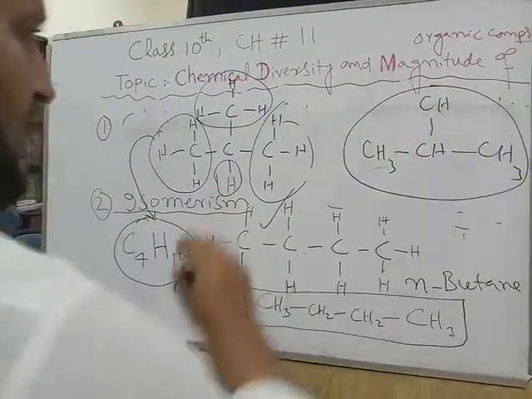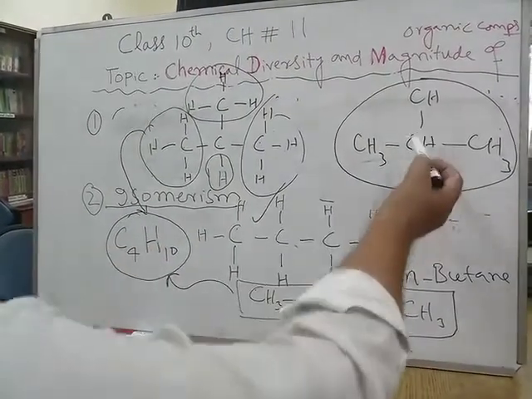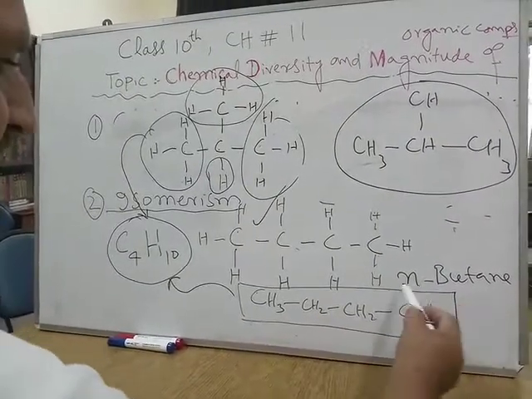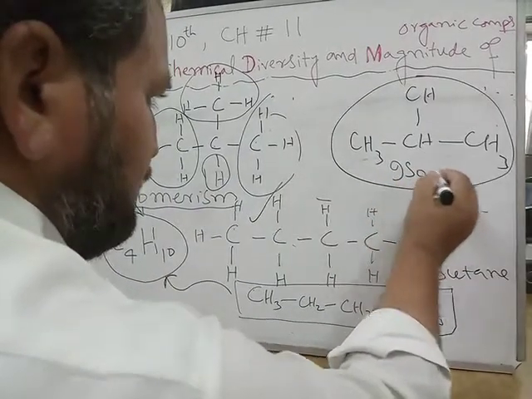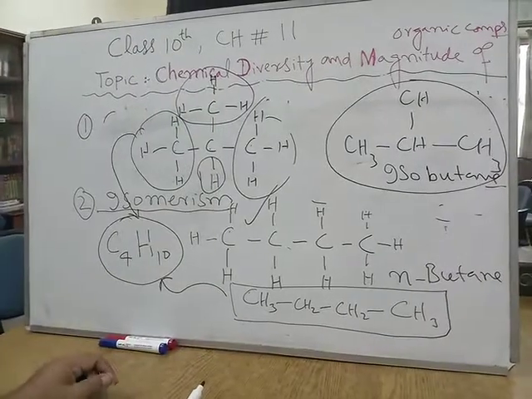This is also butane with the same formula, but it has a branch. This is straight chain, it's called n-butane. N means normal, straight chain. This is called isobutane.